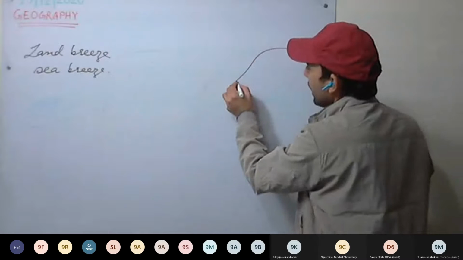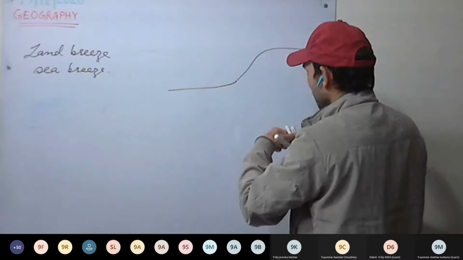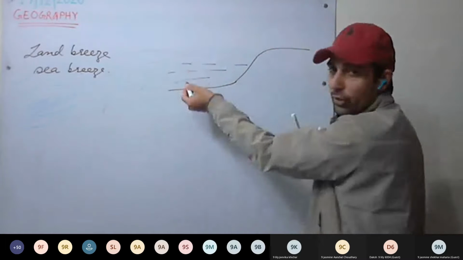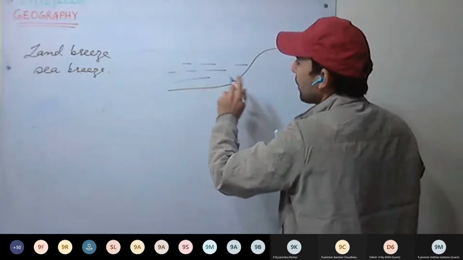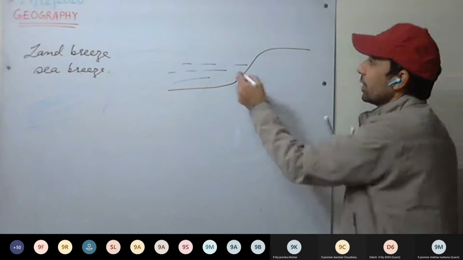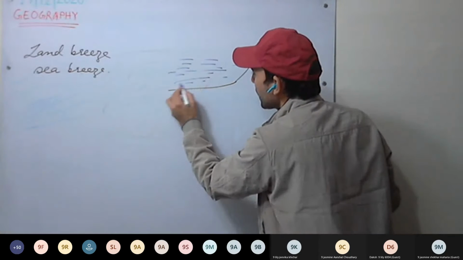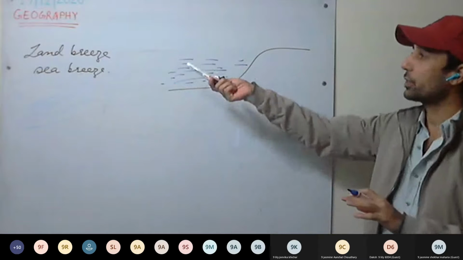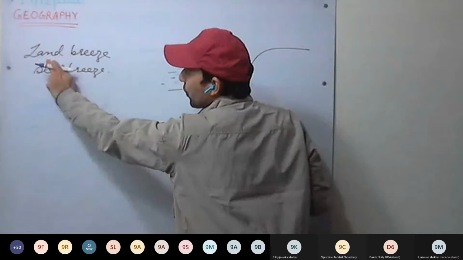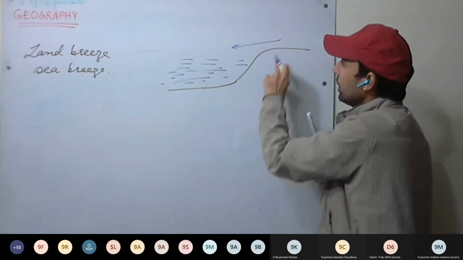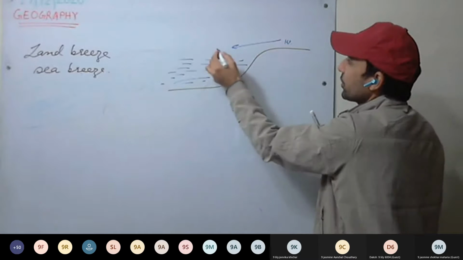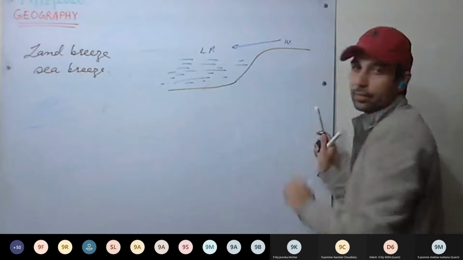So here we have the land and sea. Land and any water bodies we may have. So land breeze will happen during day or night? If you don't know, that's fine. See here, winds have to flow. Land breeze means air has to flow from land. That means here will be high pressure and here will be low pressure.